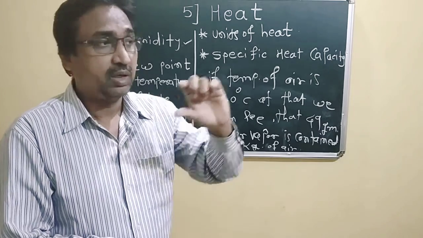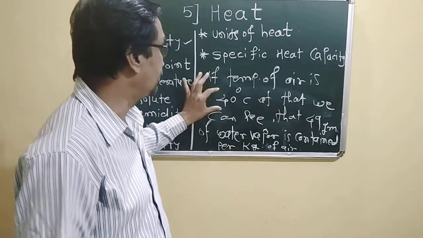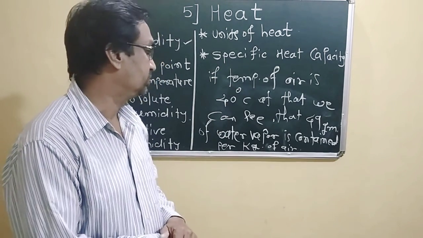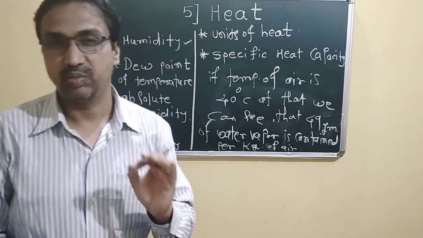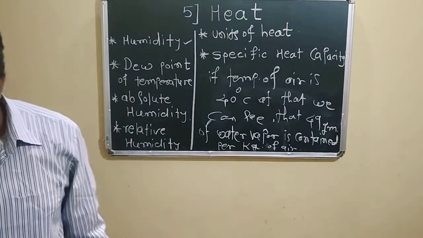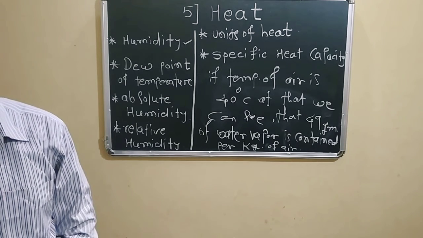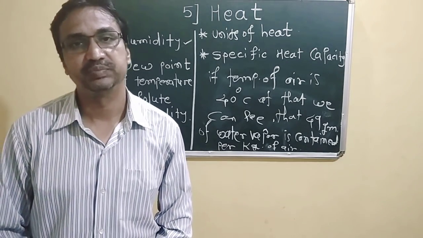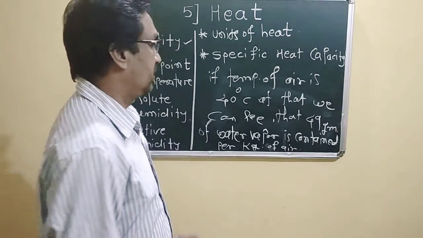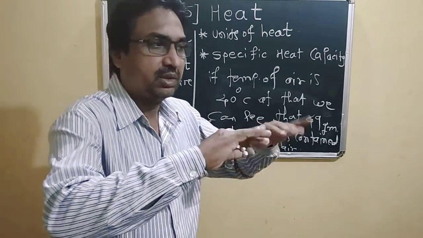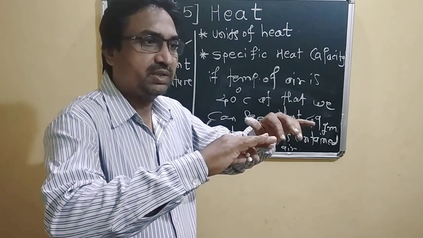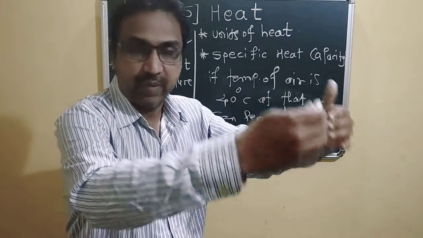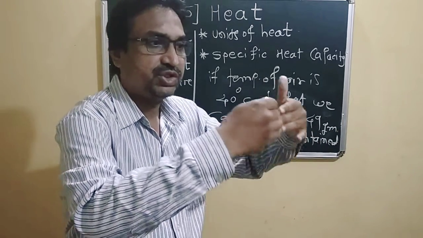For that they have given two temperatures. One of them is 40 degrees. At 40 degrees Celsius, air can contain 49 gram of water vapor per kilogram of air. If the temperature of air is 40 degrees Celsius, it can contain 49 gram of water vapor per kilogram of dry air without condensation. Without condensation means condensation is not taking place, there is no saturation stage there.